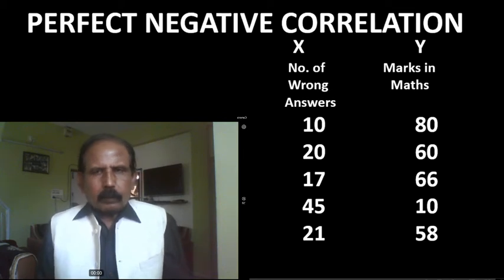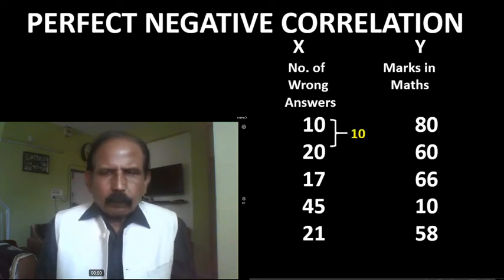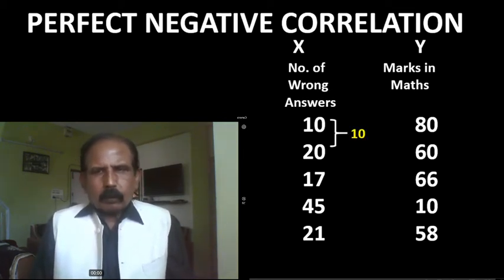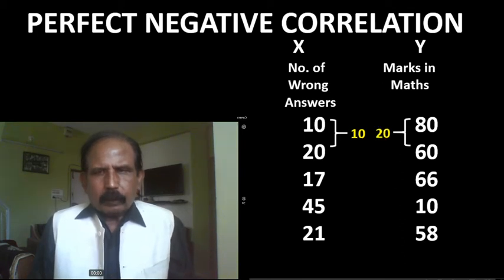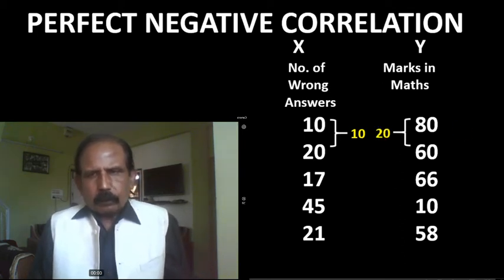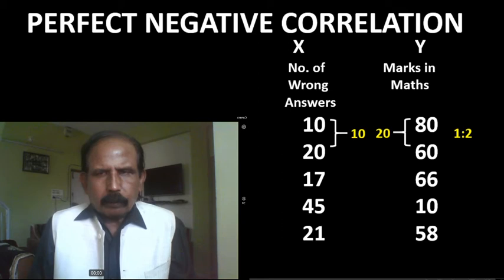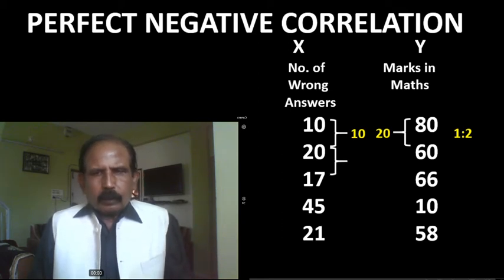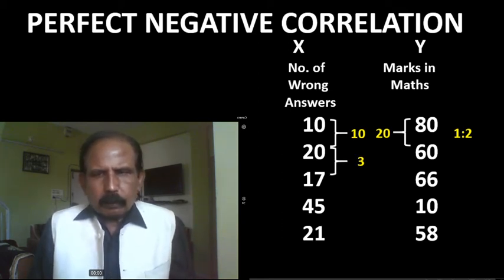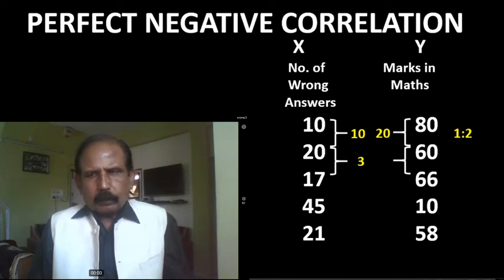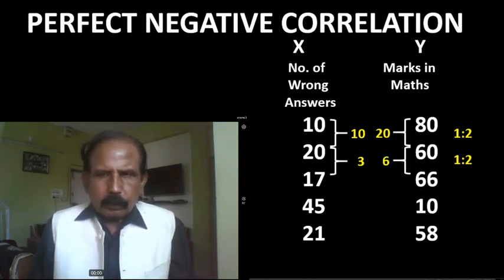And what happens with proportion? Second X is 10 more than first one. Second Y is 20 less than first one. The proportion of the changes is 1:2. Third X is 3 less than second one. Third Y is 6 more than second one. And the proportion of changes is 1:2.